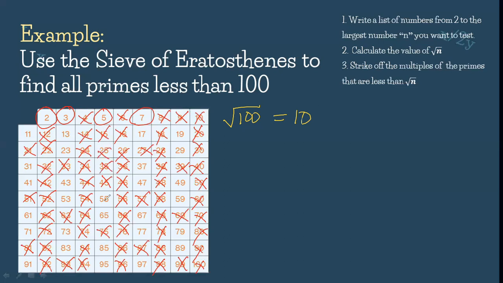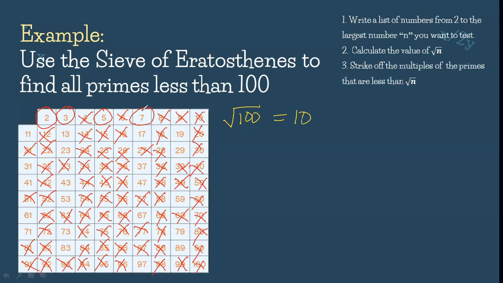So lahat po na nag-e-end sa 5 and 0, strike po natin yan. Because meaning to say, lahat po yan ay composite. And now, for the multiples of 7, we have 7, 14, 21, 28, 35, 42, 49, 56, 63, 70, 77, 84, 91, 98. So therefore, lahat po ng natira, sila po yung mga prime numbers less than 100.